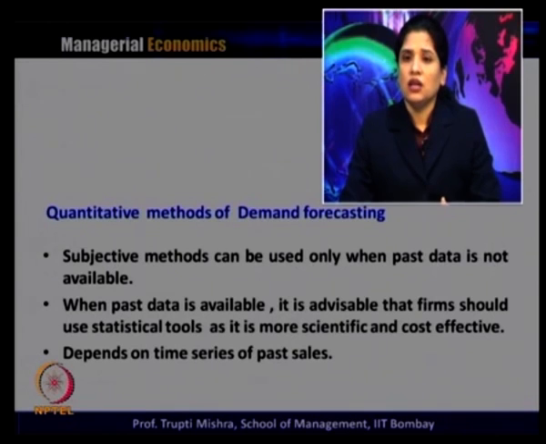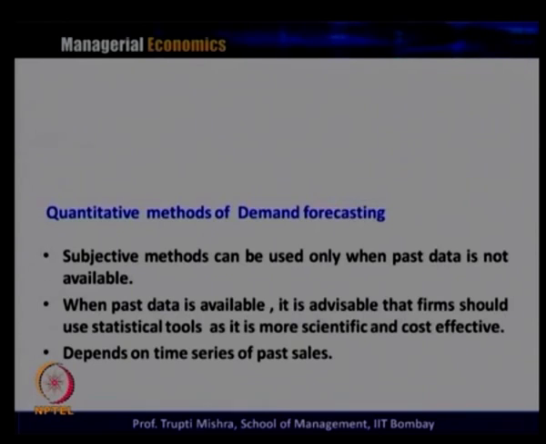In this case the subjective method is generally more valid because no past data is available. But when past data is available, it is always advisable to get a more scientific, more accurate and more cost effective demand forecast. It is better to use statistical tools, so that on the basis of the past data you can get a more accurate demand forecast.